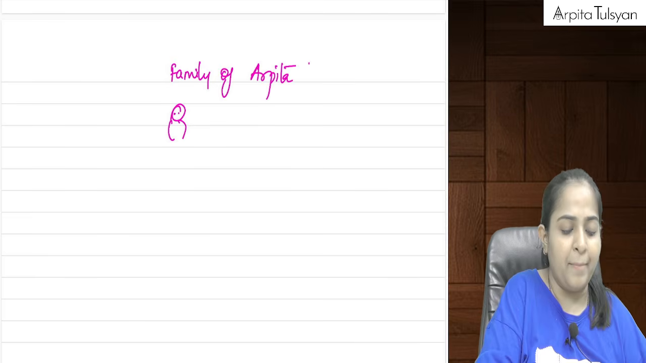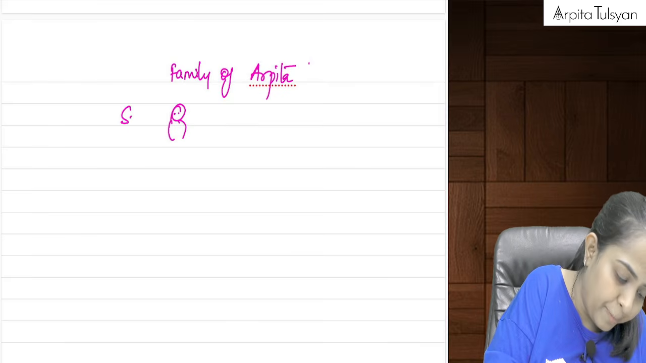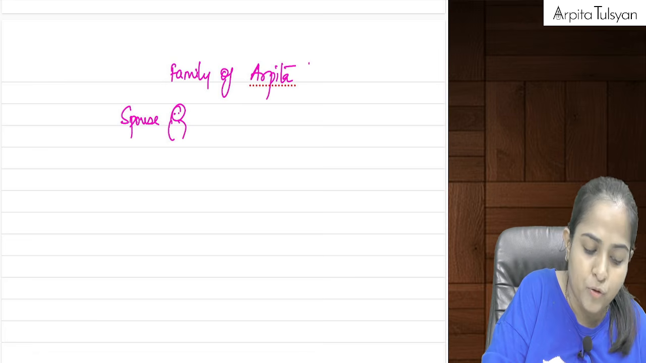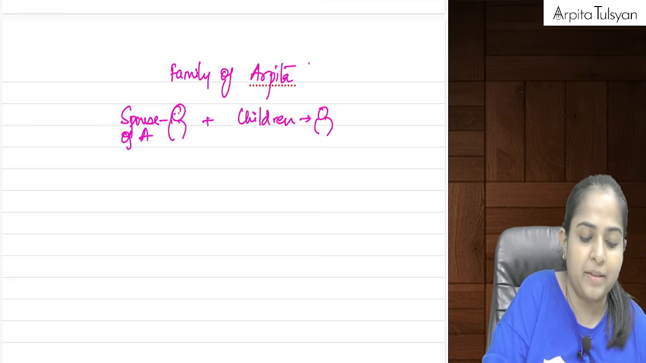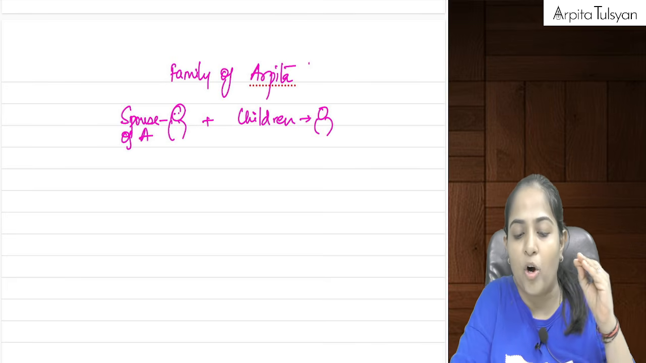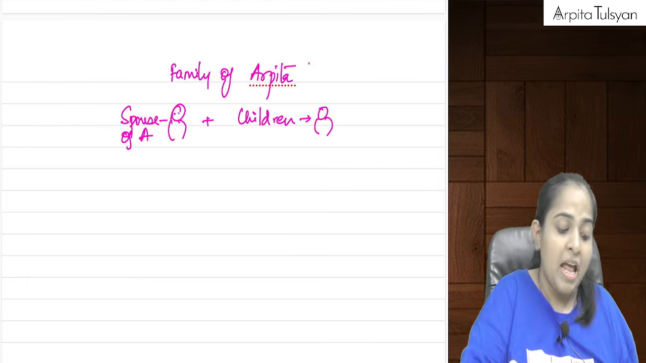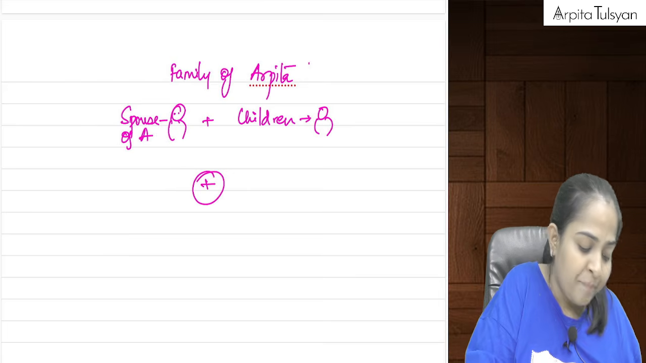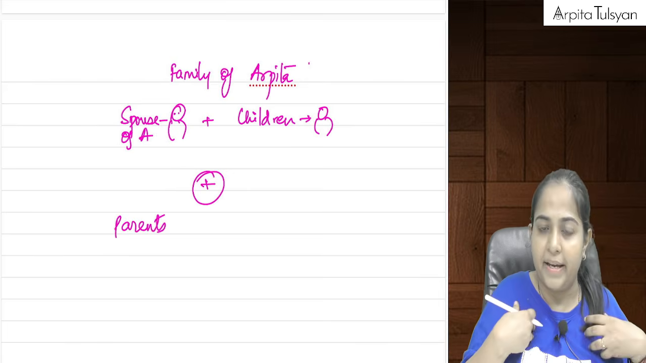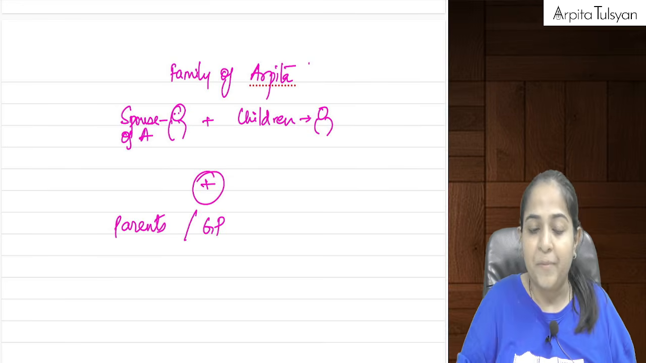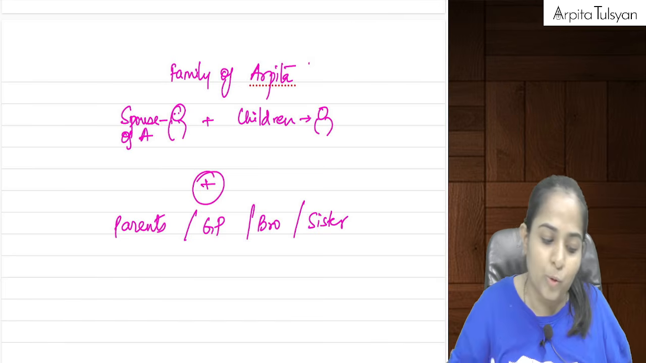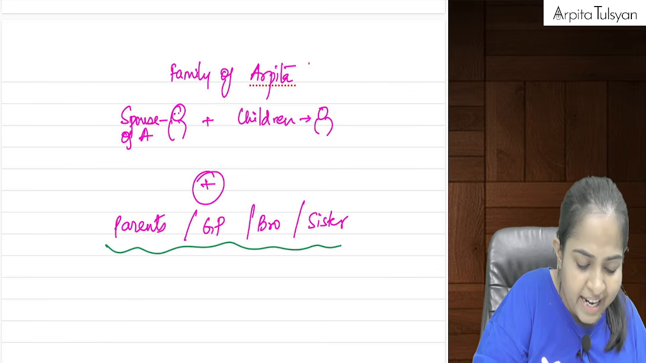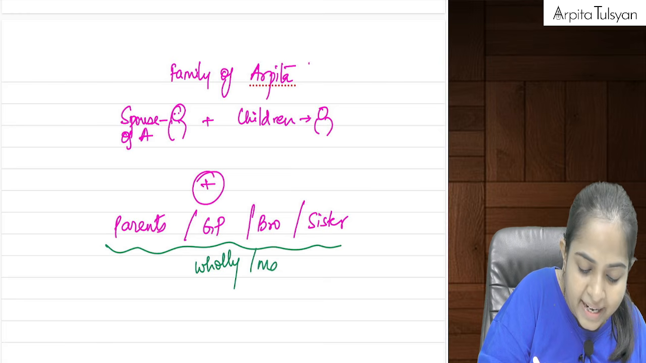if you talk about family of Arpita, so can I say spouse of Arpita? Okay, spouse of Arpita will be included plus children of Arpita will be included. They will be included in the term called family, unconditionally. Apart from that, my parents, my grandparents, my brother and my sister, they will be included in my family only if they are wholly and mainly dependent on Arpita.